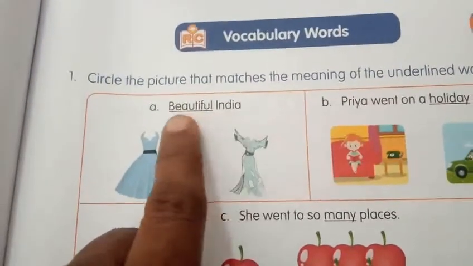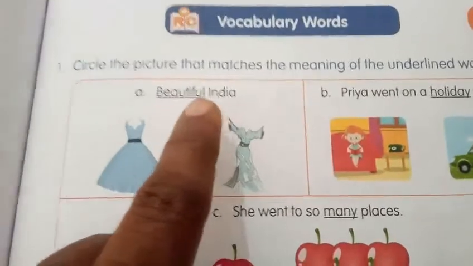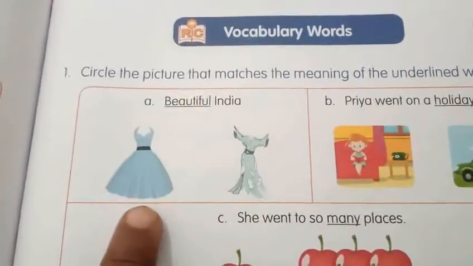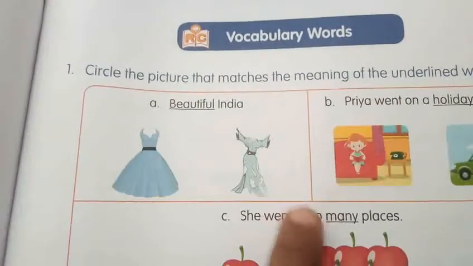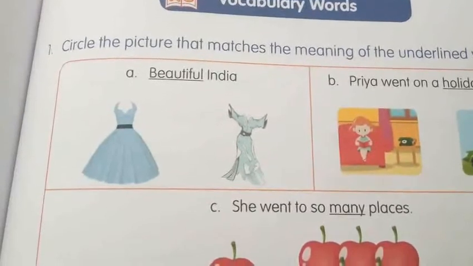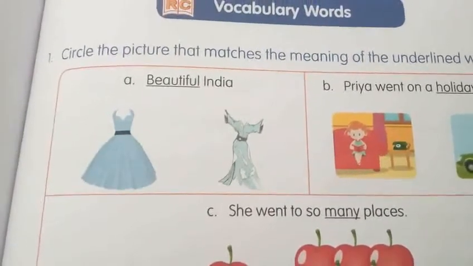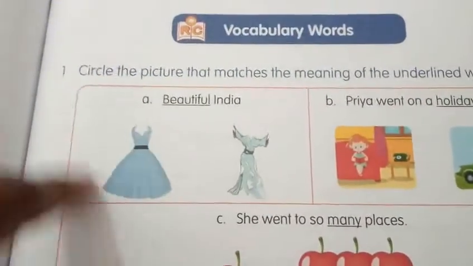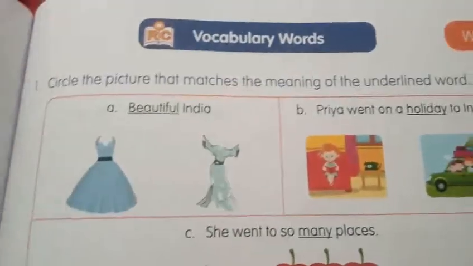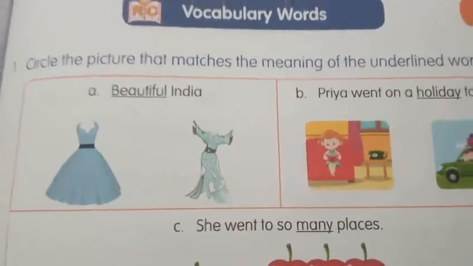Okay? The underlined word is beautiful. I can see 2 pictures. One is a clean blue dress and another one is a dirty torn blue dress. Which one is the good? Beautiful. You know that, right? Yes, this is the beautiful. Good looking, so we have to circle this. Do you understand, my dear children?